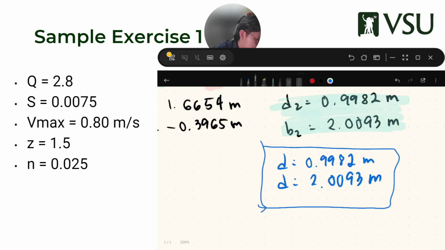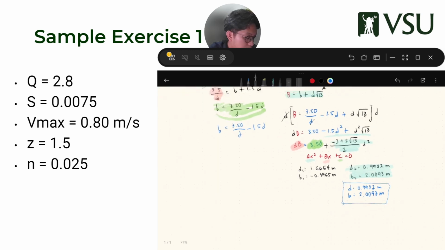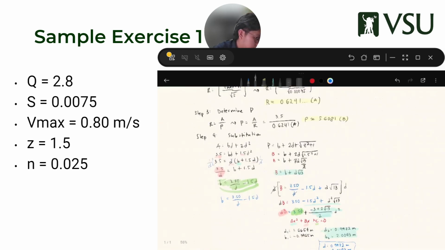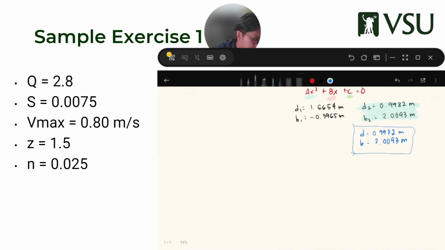Okay, sorry. D is equal to 0.9982, or 1, and B is equal to 2. Again, I hope you brush up on your algebra, because this is algebra talaga.